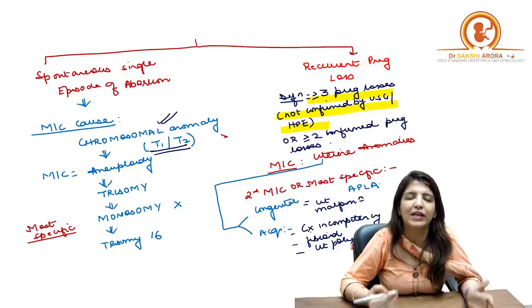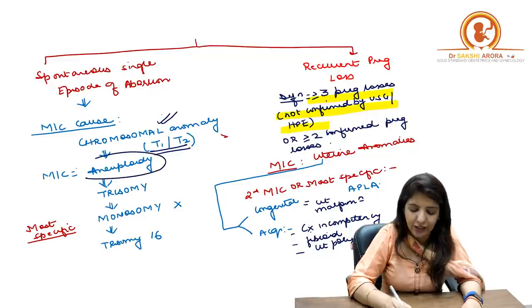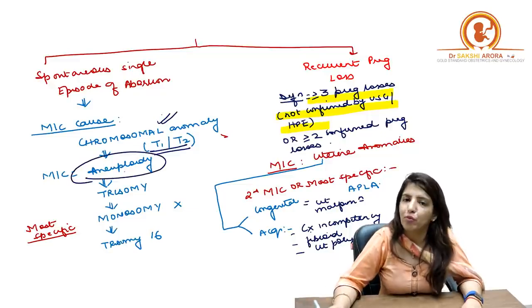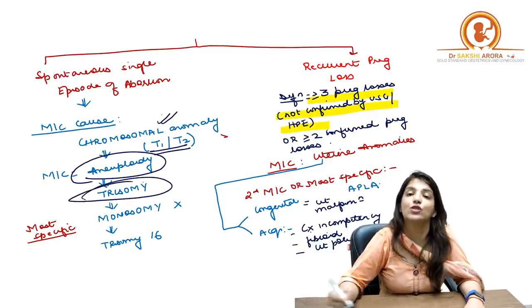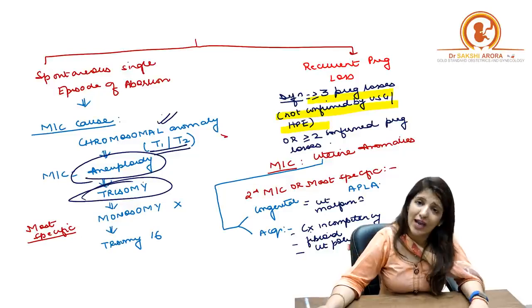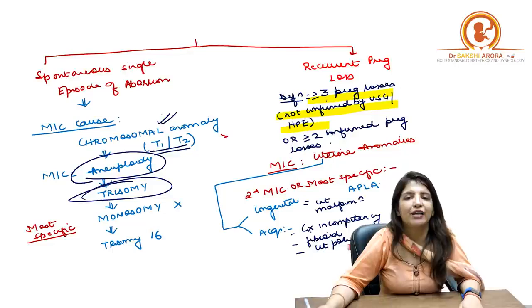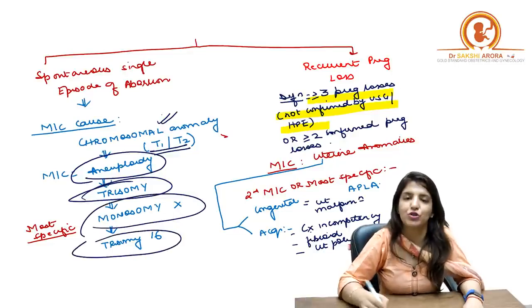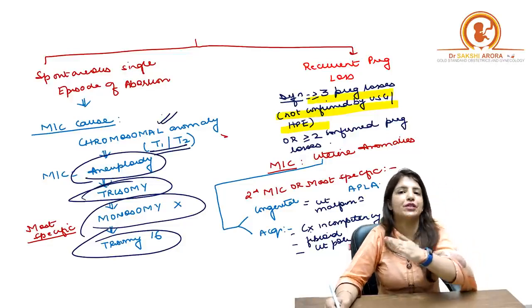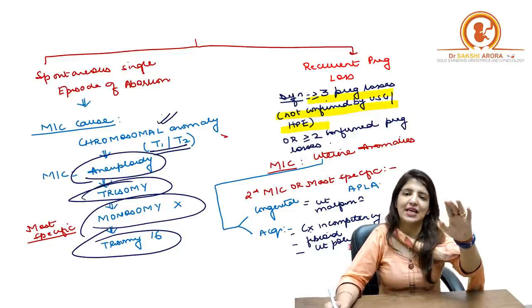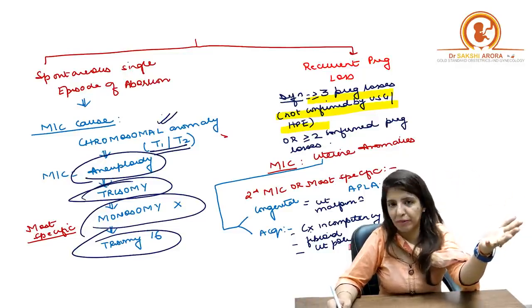And which chromosomal anomaly? It has to be a defect in the chromosome number. That is aneuploidy, right? But suppose aneuploidy is not given in the options, then the second best answer will be trisomy. But if trisomy is also not given in the options, then it is monosomy X. And if monosomy X is also not given, then your answer will be trisomy 16. So you have to remember this in this order. The most common cause is chromosomal anomalies, that is aneuploidy, or it will be written as a germplasm defect.